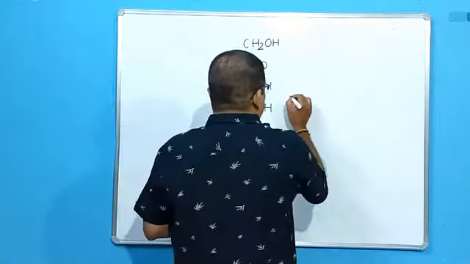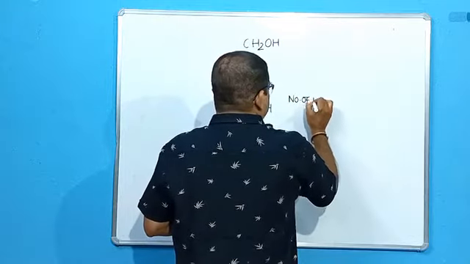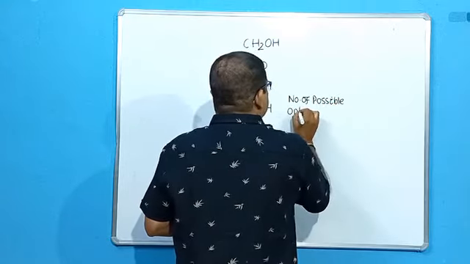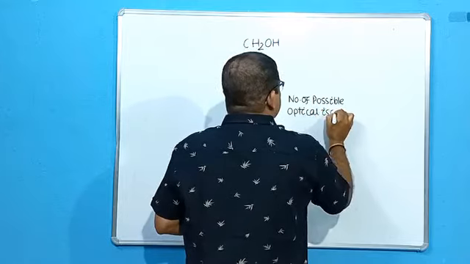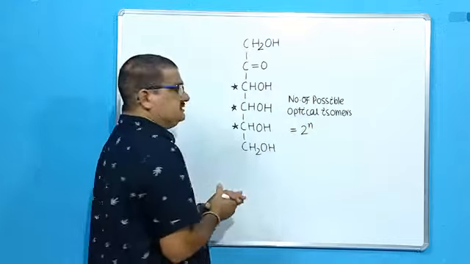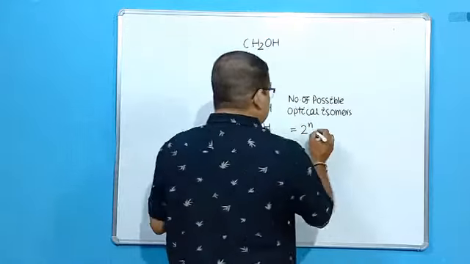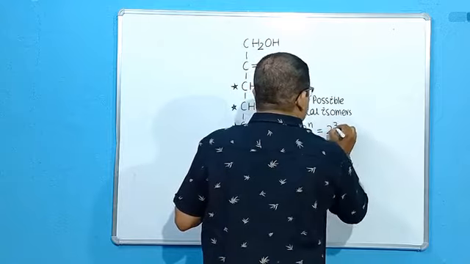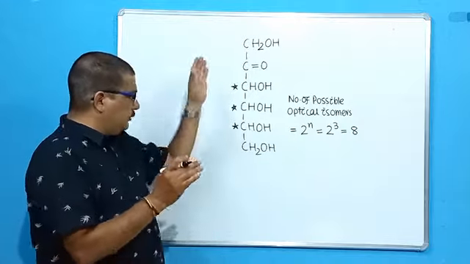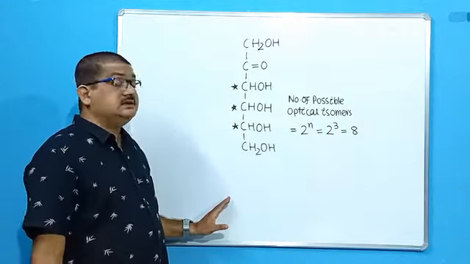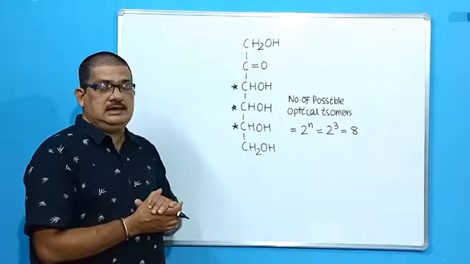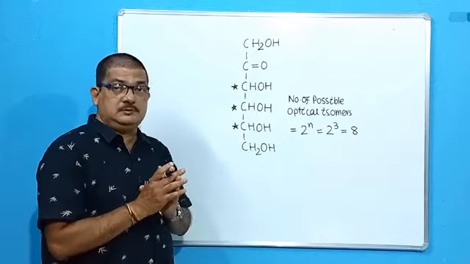That means, what is the number of possible optical isomers? Now the formula is 2 to the power n, where n is the number of chiral carbons. What is the number of chiral carbons here? 3. So 2 to the power 3, that means 8. So it confirms that unlike glucose, which has 4 chiral centers and therefore 16 optical isomers possible, fructose has only 8 optical isomers possible.